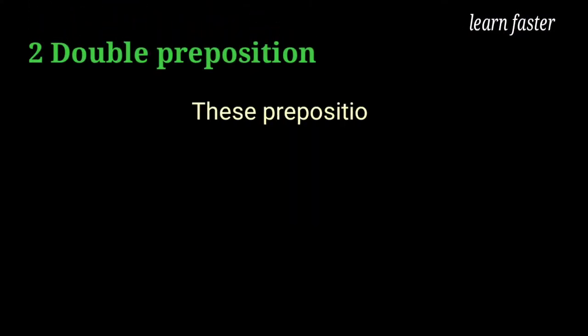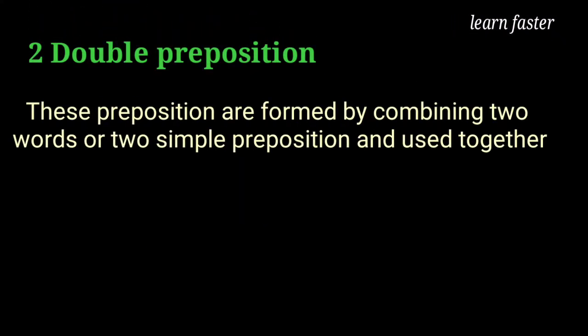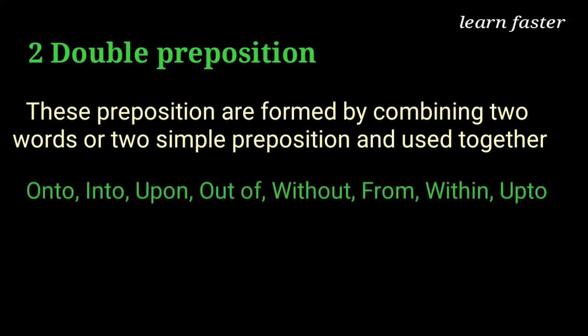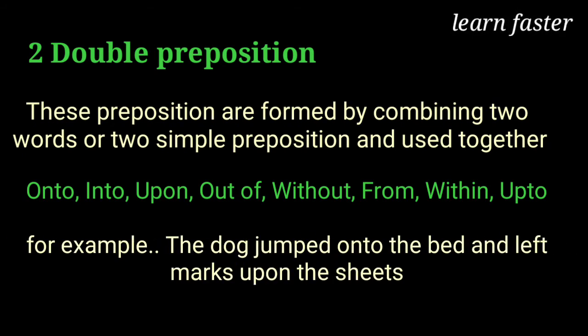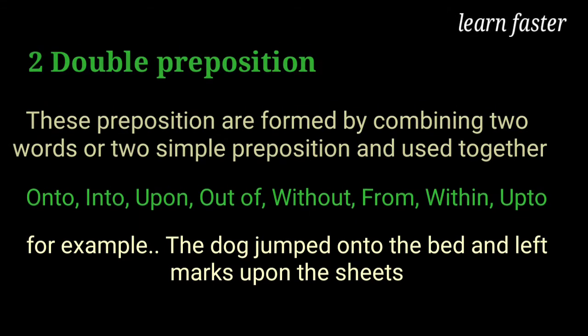Double preposition. These prepositions are formed by combining two words or two simple prepositions and used together. Includes onto, into, upon, out of, without, from, within, up to. For example, the dog jumped onto the bed and left marks upon the sheets.